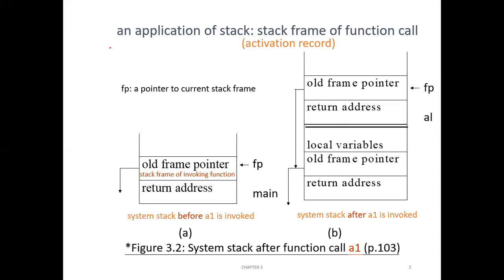Okay. So there are many applications for stack. For example, in function call and return, the return address will be stored in the stack. So whenever one function calls another function, what happens? The control will be transferred from the calling function to the called function. Okay, and the called function will get executed, but after finishing execution the called function should come back to the point where it left in the calling function, and from there it should continue. So how will it be done? That will be done by the stack. Okay, say there are two functions.